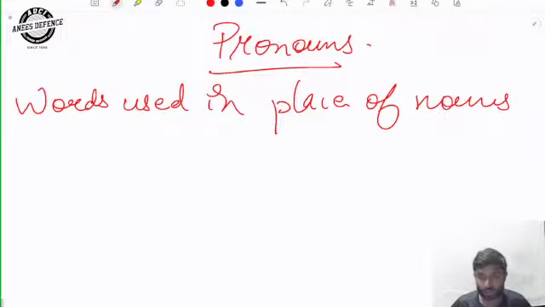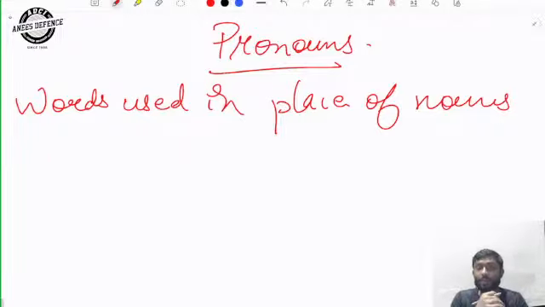To avoid the repetition in a sentence. For example, what I can say is Pankaj is sitting in a class. He was supposed to go to the market. Sitting in a class and he was supposed to go to the market. Doesn't make any sense, but still, this is a sentence.